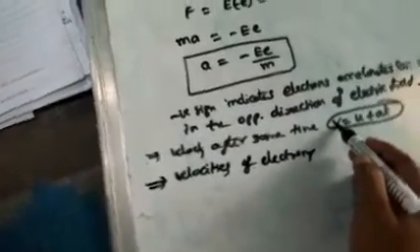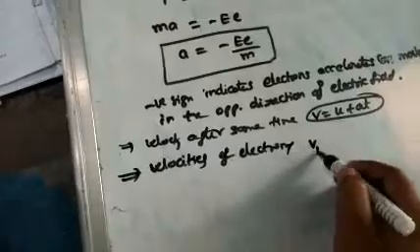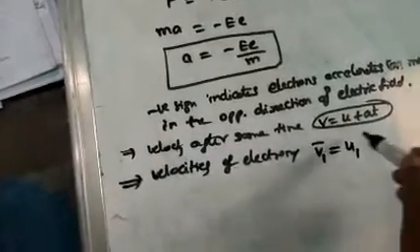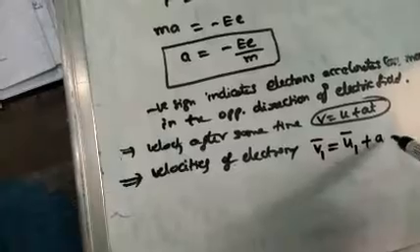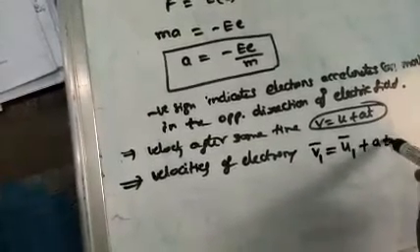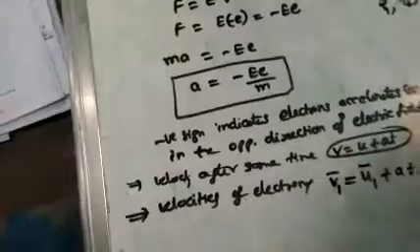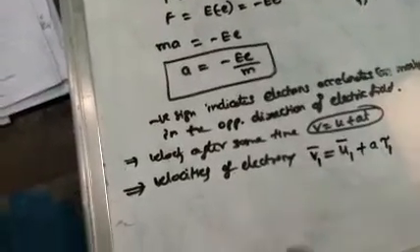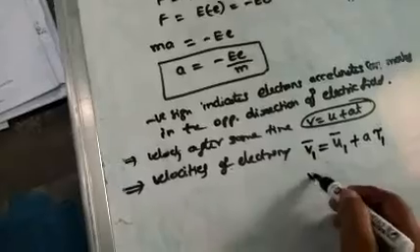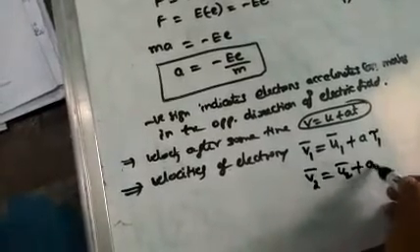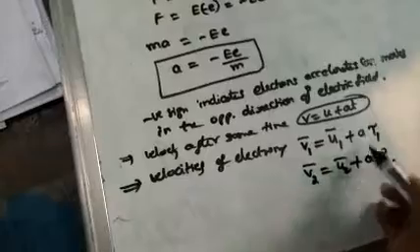For the first electron, I am writing v1 bar is equal to u1 bar plus a of tau 1, since this is the relaxation time. For the second electron, v2 bar is equal to u2 bar plus a of tau 2. Acceleration is the same here.